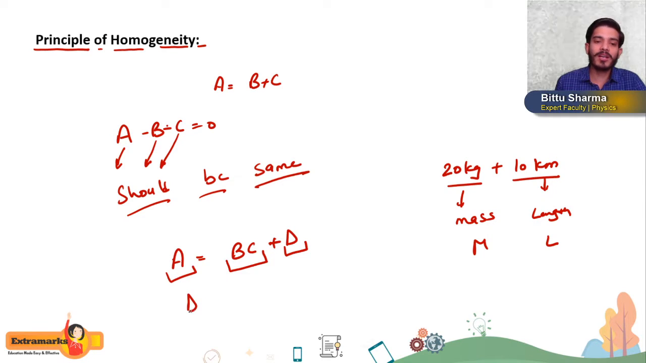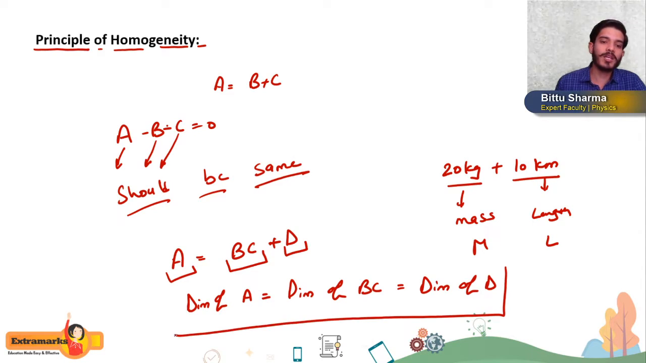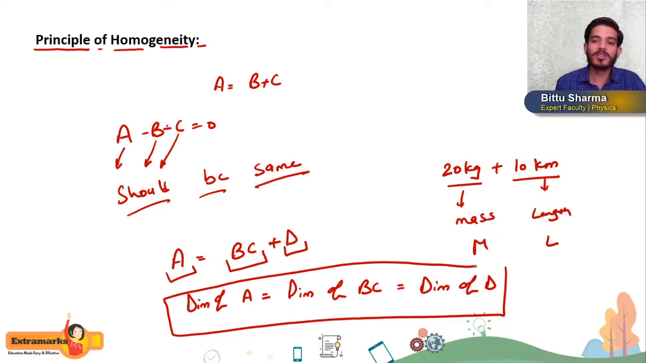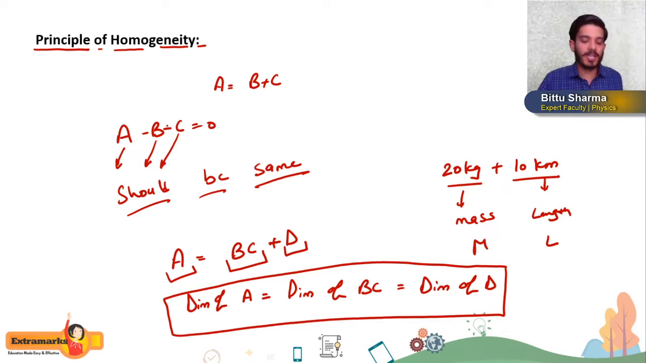So from here you can write the dimension of A should be equal to the dimension of BC, which should be equal to the dimension of D. So this should be there. I hope you are getting this. So this is the principle of homogeneity, which is very important from our exam point of view, and we will use this principle of homogeneity in our questions.